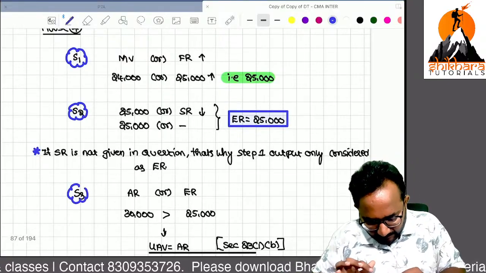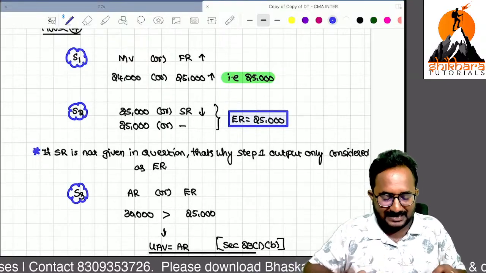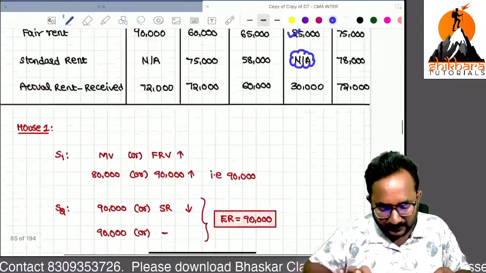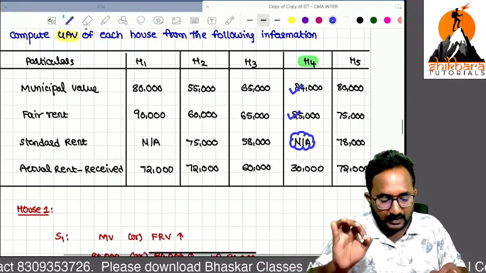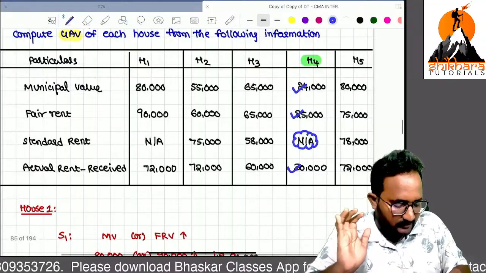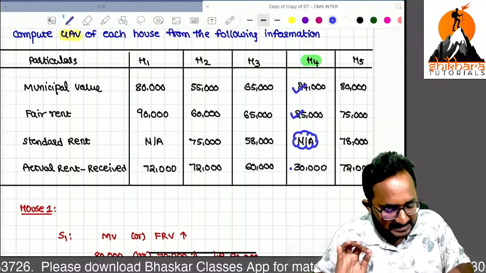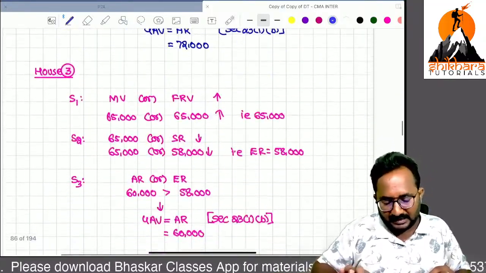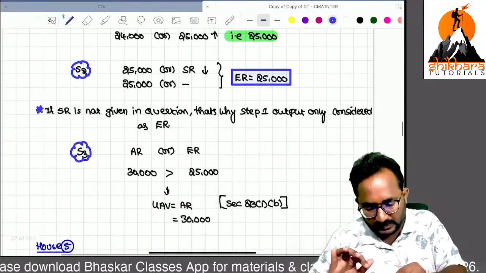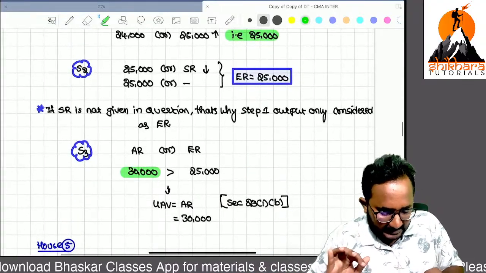In the third step, we have to compare the expected rent with the actual rent received. Can you tell me, actual rent received is how much? 30,000. Actual rent received is 30,000, but expected rent is 25,000.